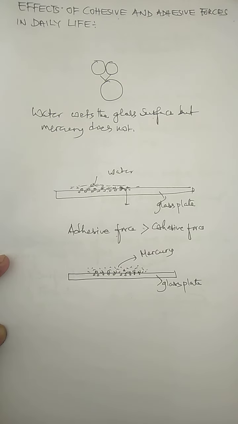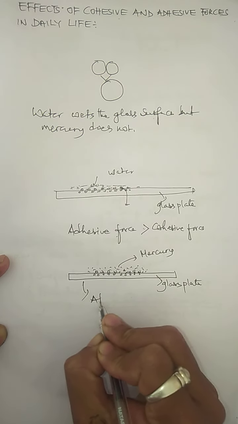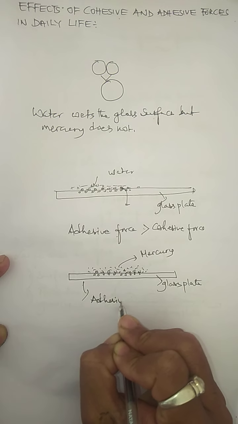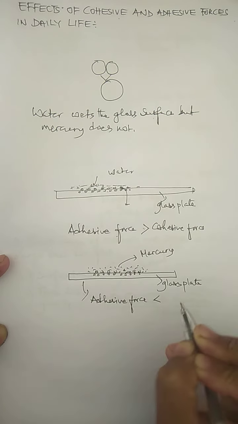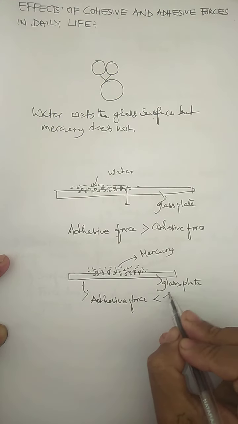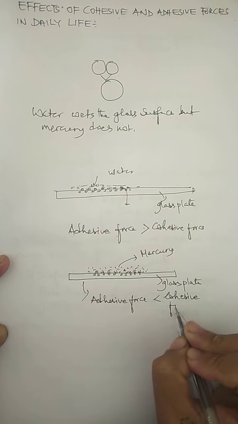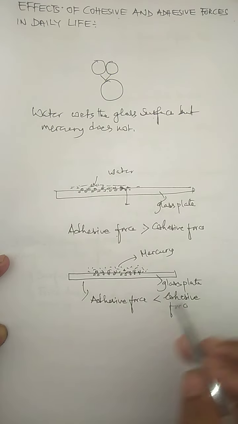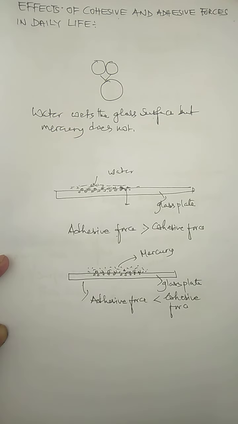So the molecules of mercury will not stick with the wall of glass because of less adhesive force and more cohesive force, so mercury does not wet the glass.